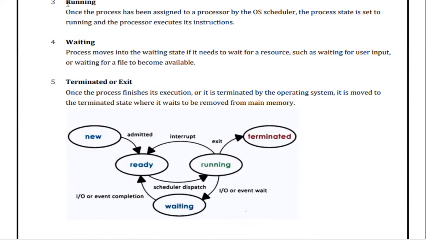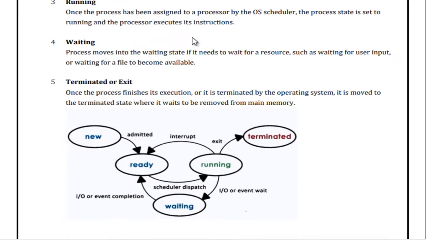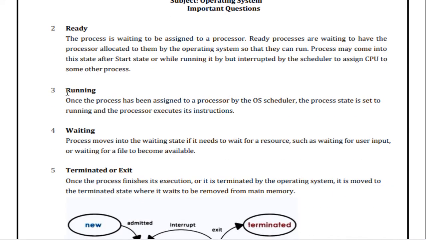Next, running state. Once a process has been assigned to the processor by the OS scheduler, the process state is set to running and the process executes its instructions. So running mode means your execution has already started. Ready means you are ready for execution. Here the execution of the process has started.